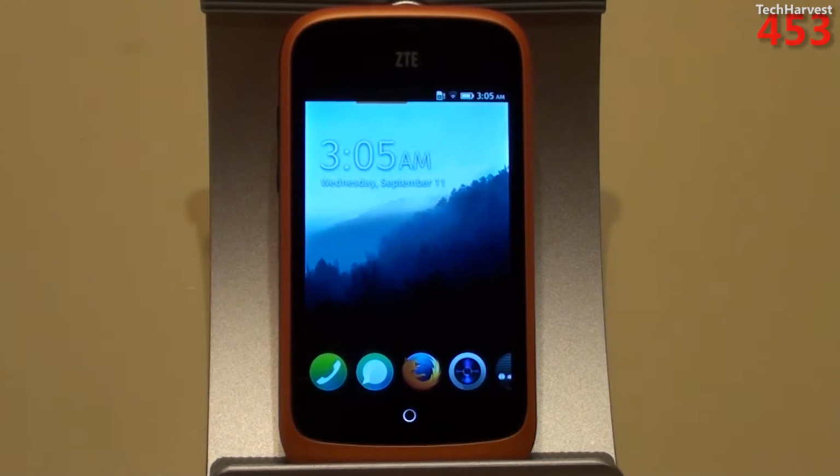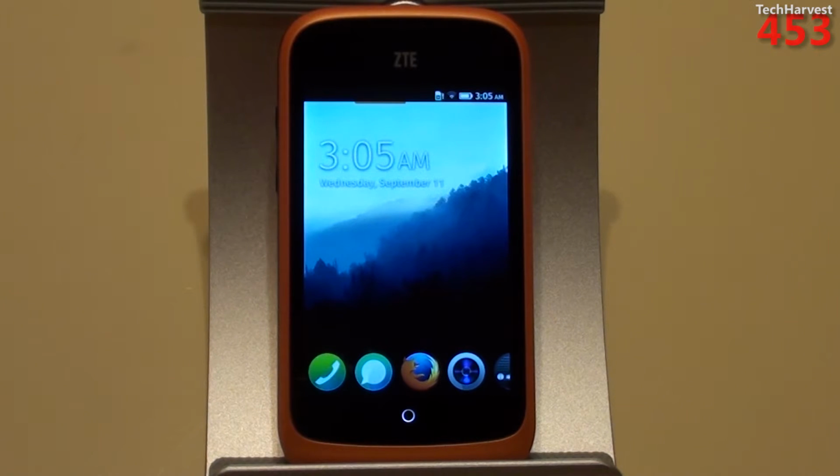Now this is obviously one of the stock wallpapers on the ZTE Open. And if you'd like, you can use photos from your gallery or photos that you took with the phone's camera as a wallpaper, as you would expect. But we're just going to go through the stock wallpapers on this device. I don't know if you can put your own ringtones on the device. I haven't gotten that far yet, but I will show you the stock ringtones.